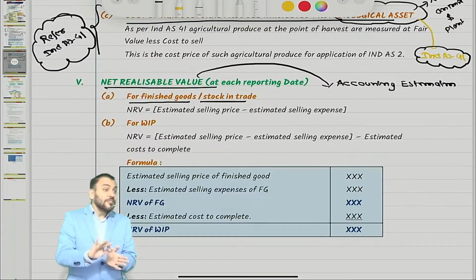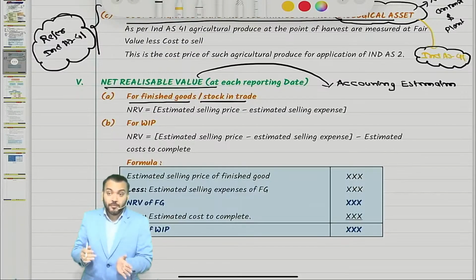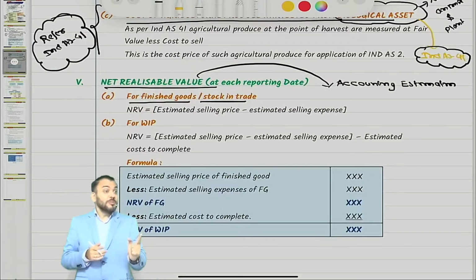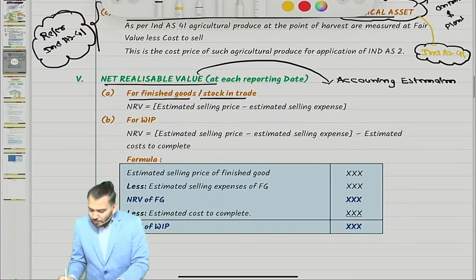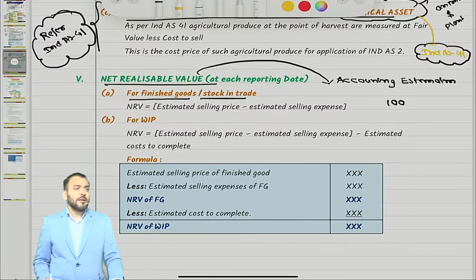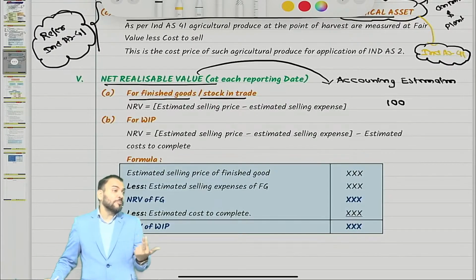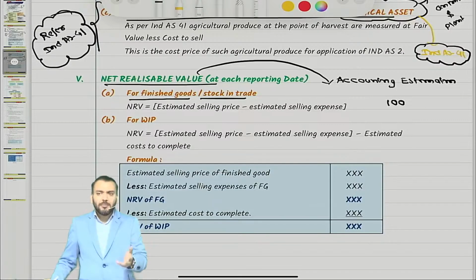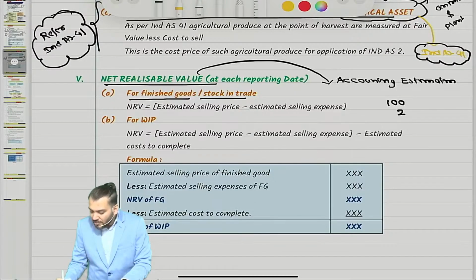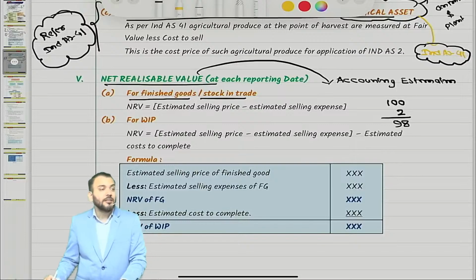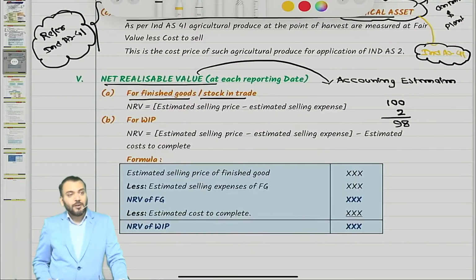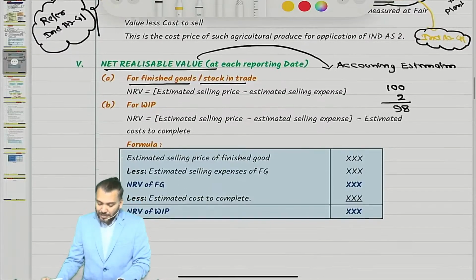For example, the selling price is 100, but to make the sale we need to pay a commission of 2 rupees to a consignee. You have done consignment. So 98 becomes the NRV, which will be recovered on sale of such inventory.